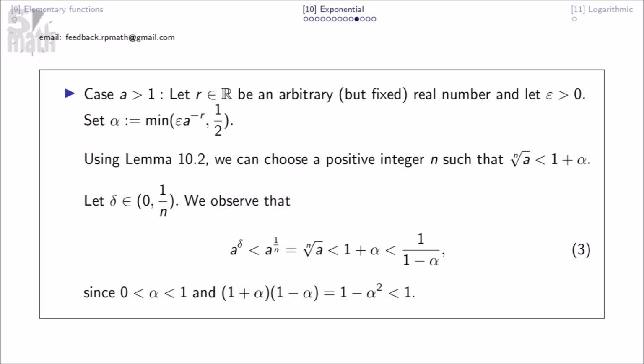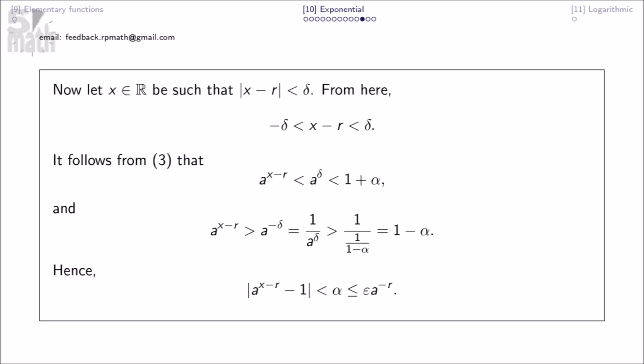Let r in the real numbers be an arbitrary but fixed real number, and let epsilon be greater than 0. Set alpha defined as this. Using lemma 10.2, we can choose a positive integer n such that this. Let delta in this, we observe that this, since this and that. Now let x in R be such that the absolute value of x minus r is less than delta.